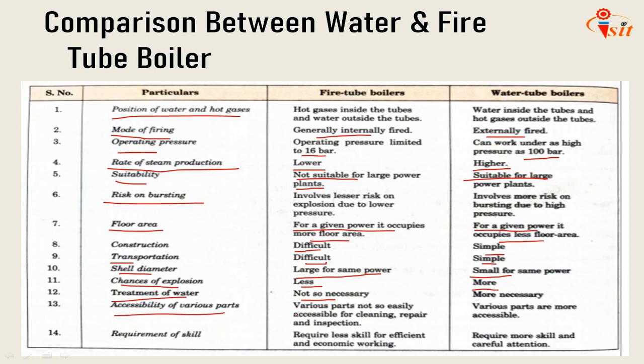Accessibility of various parts. In fire tube boilers, various parts are not so easily accessible for cleaning, repair and expansion. Here in water tube boilers, various parts are more accessible. And the last point is the requirement of skill. As fire tube boilers are limited to low pressure, less skill is required for efficient economic working. But water tube boilers require more skill and careful attention because they work at higher pressure. So these are some comparison points of water tube and fire tube boilers.